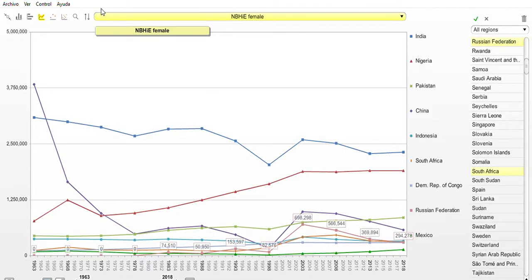So this is how the net burden of health inequity looks for women in time, and this is in greater level.